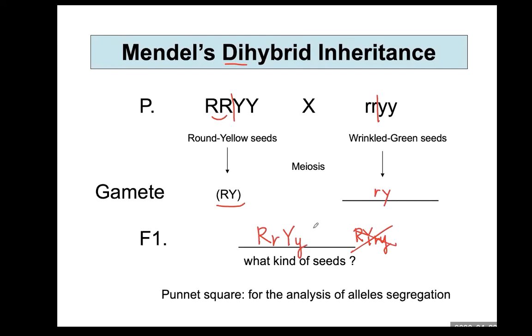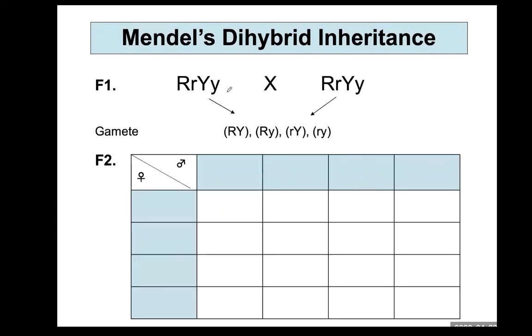The offspring in the F1 generation self-fertilize with a plant which has the same genotype. So Mendel crossed RrYy plants with each other, because he wanted to figure out whether genes for seed color and seed shape would be transmitted as a package together or not.